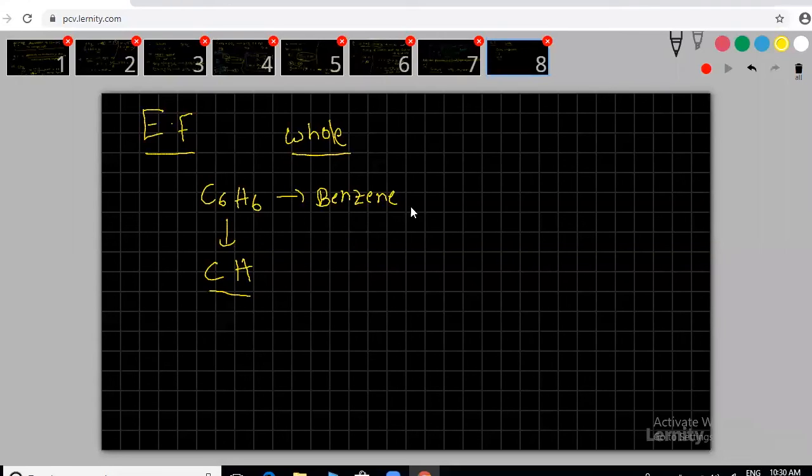And I am giving one more example. C2H2 we call acetylene. This is the common name. Please note down. What is the simplest formula, sir? You can cancel both against each other. That's the simplest formula. CH. This is the simplest formula.